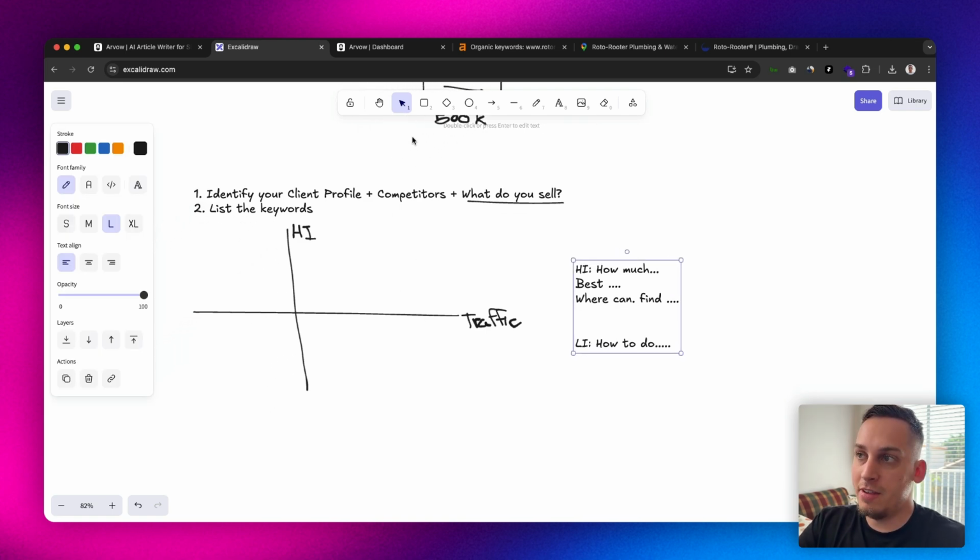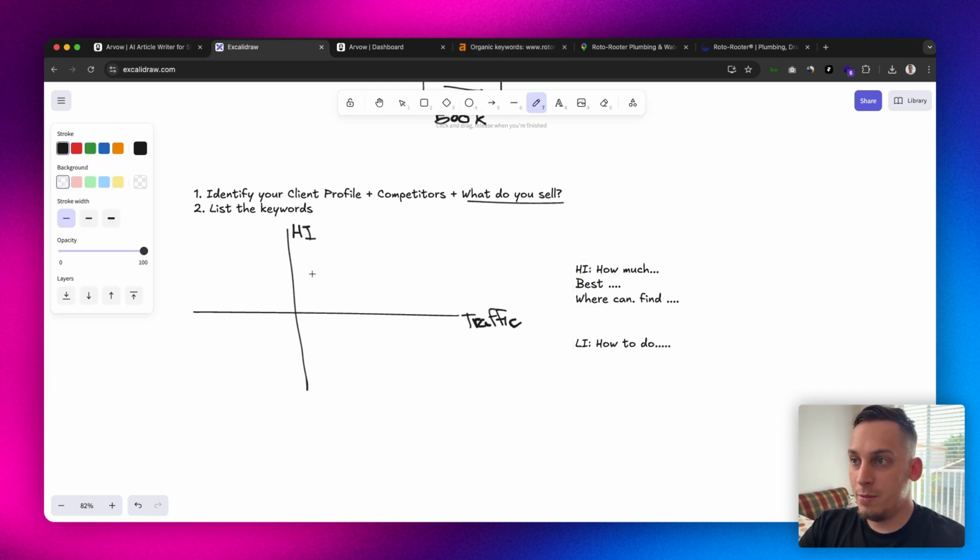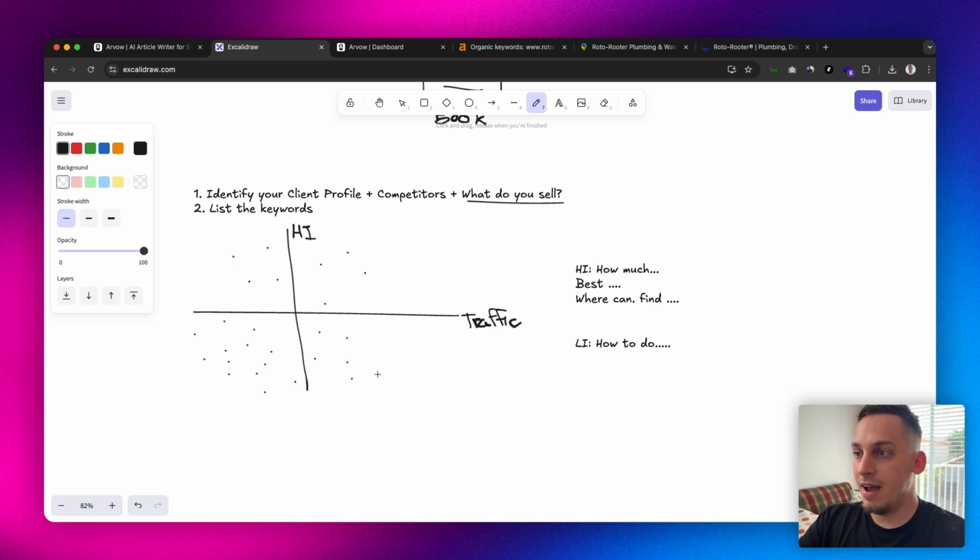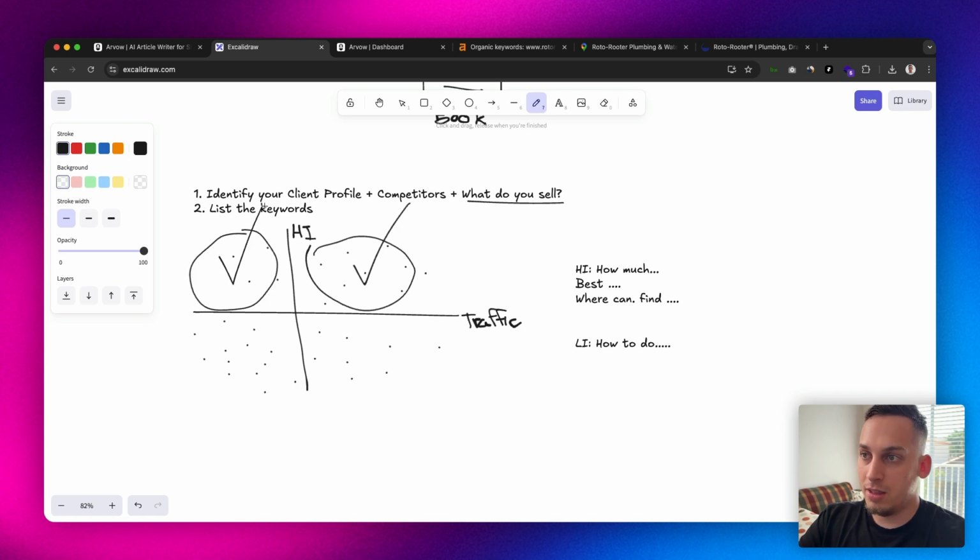So basically, create a list of these keywords and place them throughout this axis, and see which ones land in the low intent, low traffic area; low intent, high traffic area; and high intent, high traffic, which is obviously the one that you would want, right? And high intent, low traffic is also something you would want, to start creating some high intent content, because maybe these have low traffic, but the people that actually visit them convert more, right? So these down here you don't want, but these up here you do.